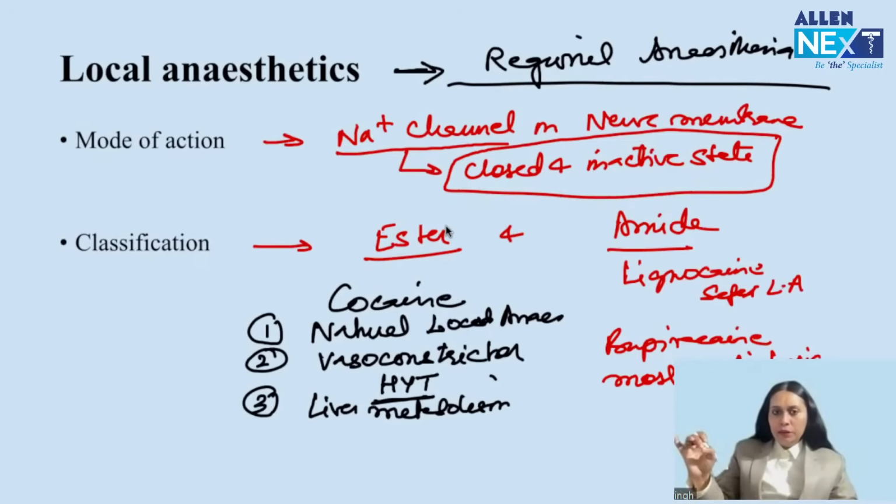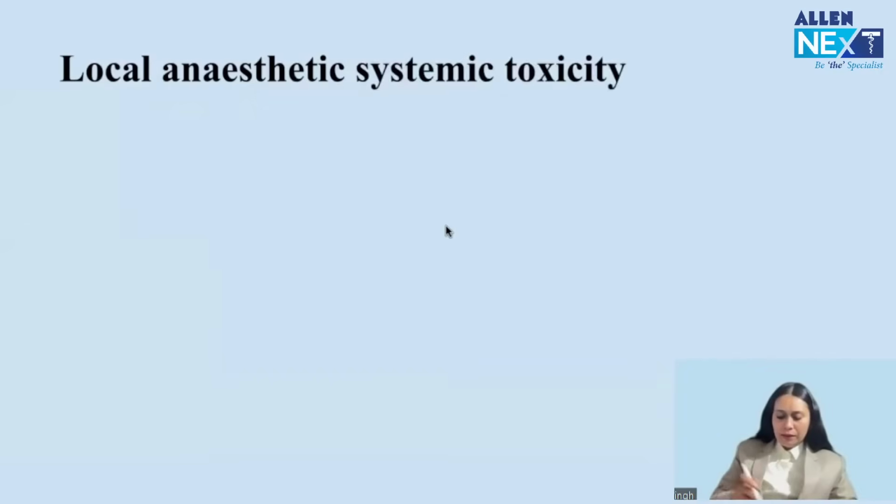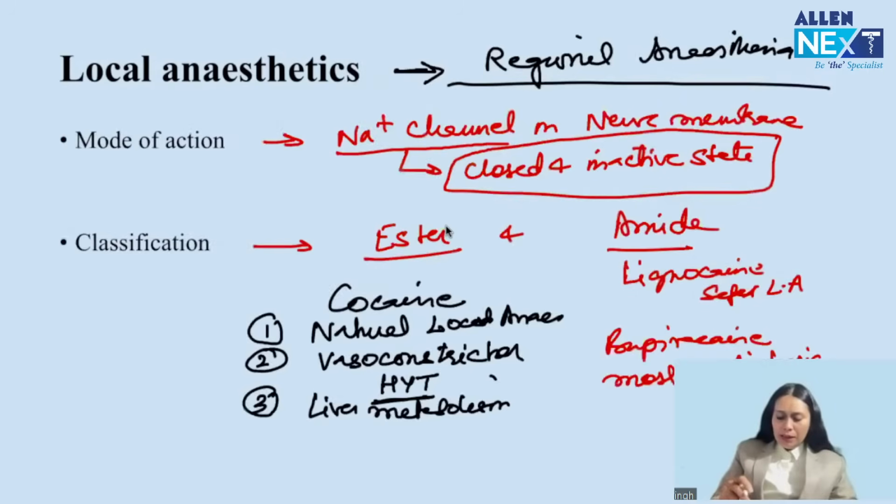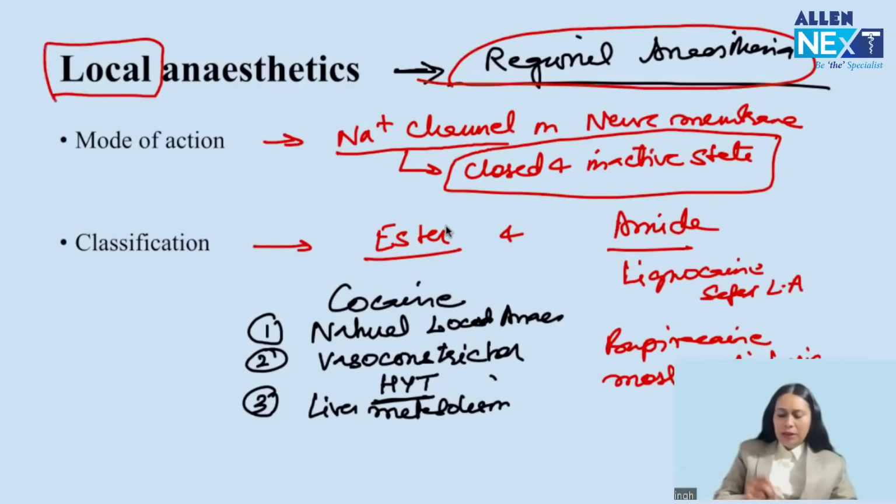And the most important potential exam question of local anesthetic: local anesthetic systemic toxicity. Remember, guys, local anesthetic systemic toxicity, or we popularly call it LAST. How do I put local anesthetic? We use it for regional anesthesia, deposit it locally.